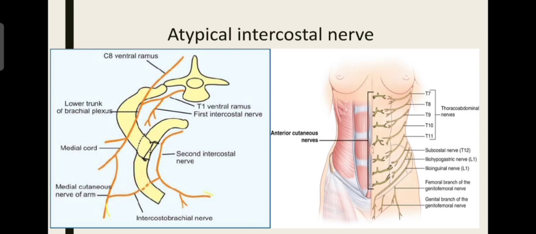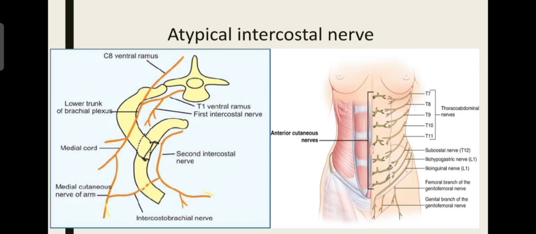This nerve is very, very important, as during a heart attack, that is myocardial infarction, we feel pain in the left arm, that is in the medial aspect of the left arm, because of this nerve. This nerve carries the pain sensation from the thoracic cage to the medial cutaneous nerve of arm, which is supplying the skin of the medial part of the arm. So we feel the pain in myocardial infarction. It is a very important sign. Since it supplies outside of the thoracic cavity, it also came into the atypical intercostal nerve.